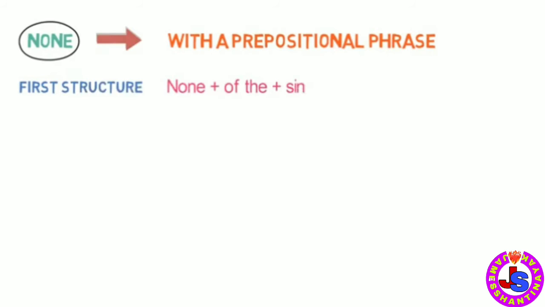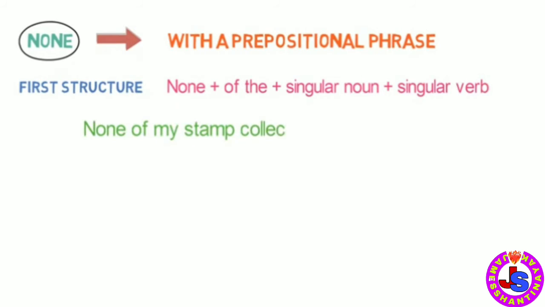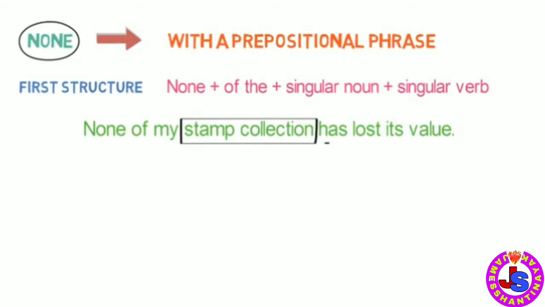None plus of the plus singular noun plus singular verb. For example, none of my stamp collection has lost its value. Here the singular noun is stamp collection. So we have used has, which is a singular verb here.